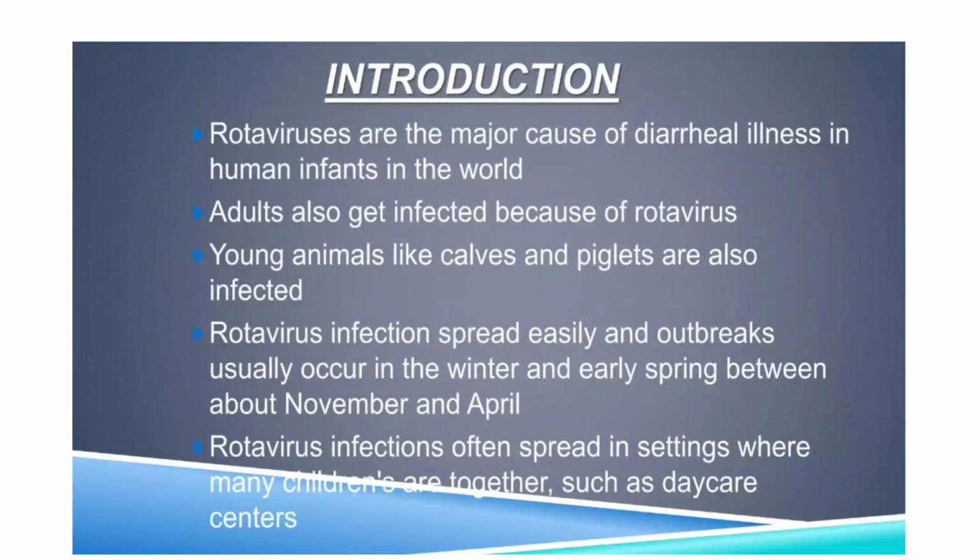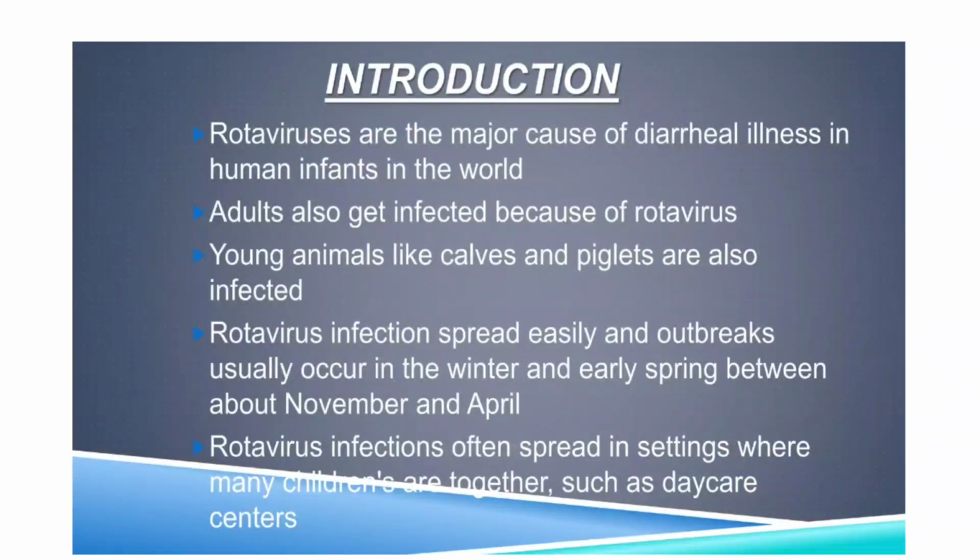Let's move on to the topic. Rotavirus. Rotavirus causes major diarrheal illnesses in children or infants in the world. It is the leading cause of diarrheal illness in infants under 1 year of age. Adults also get infected because of rotavirus. Young animals like cows and piglets are also infected.